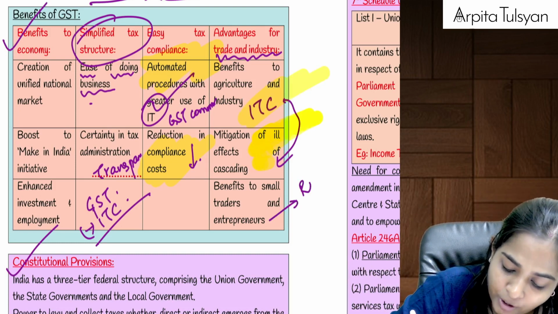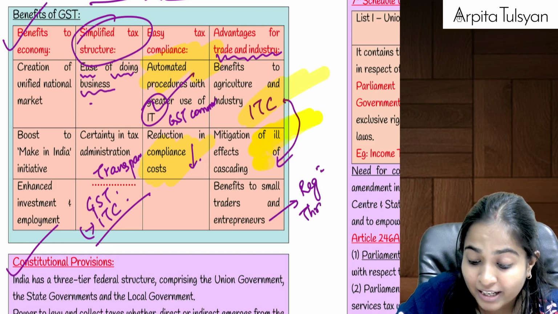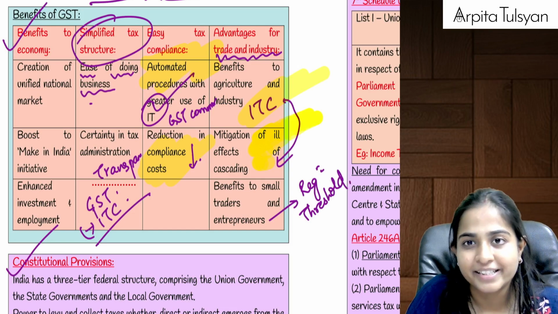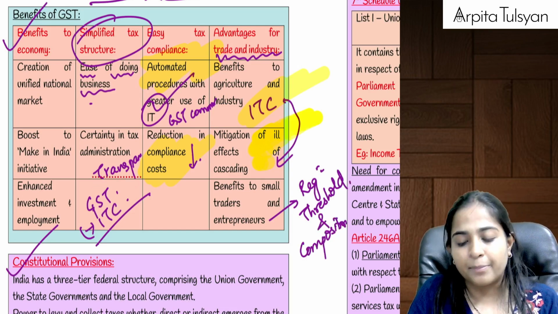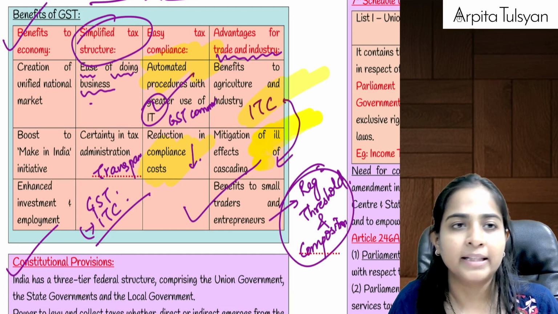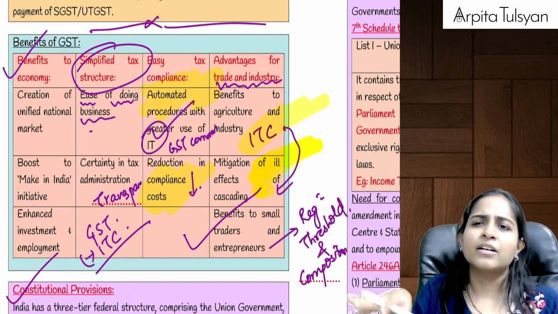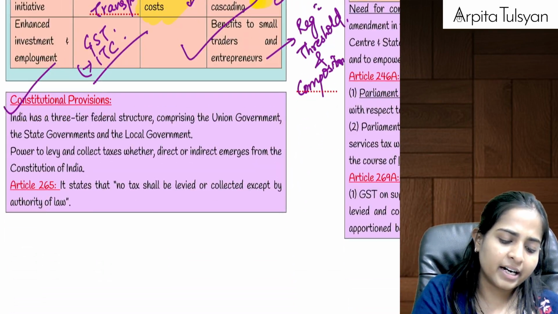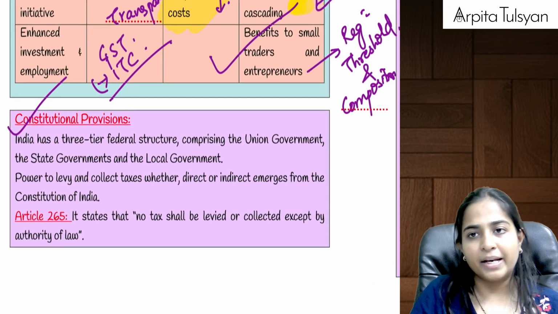And last, because of the registration threshold limits, and because of the benefits given to composition scheme dealers, there are benefits given to small traders, small entrepreneurs, small businessmen also. So as a whole, there are many benefits given under GST, because of which so many people have benefited, right?